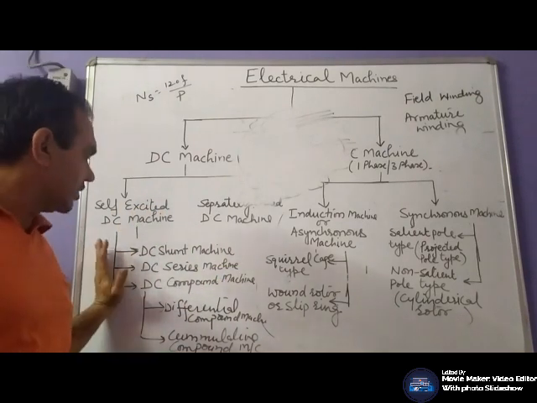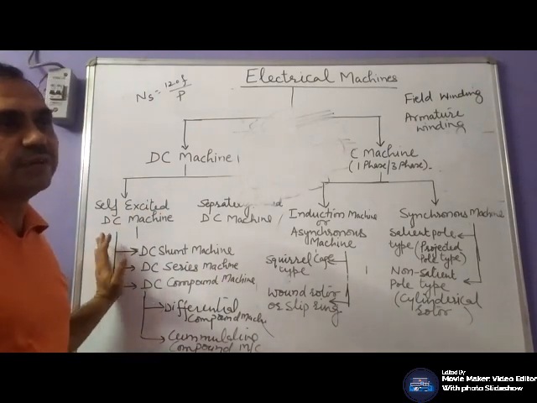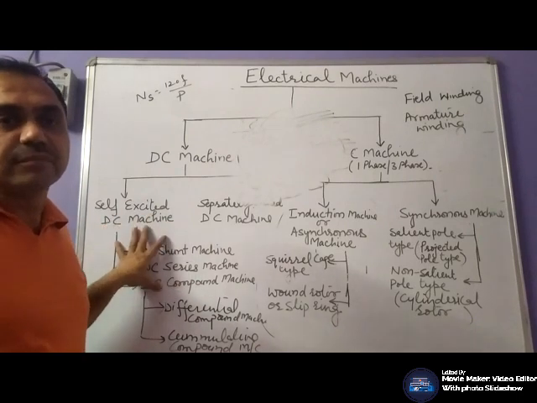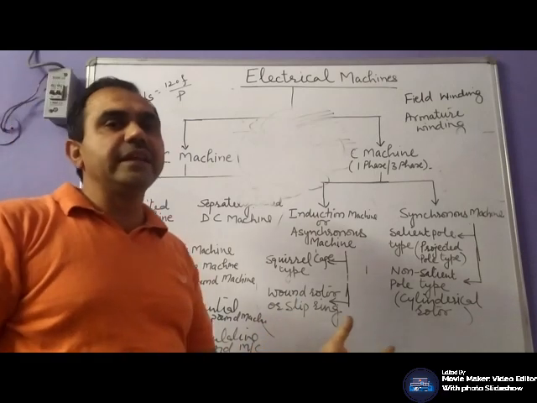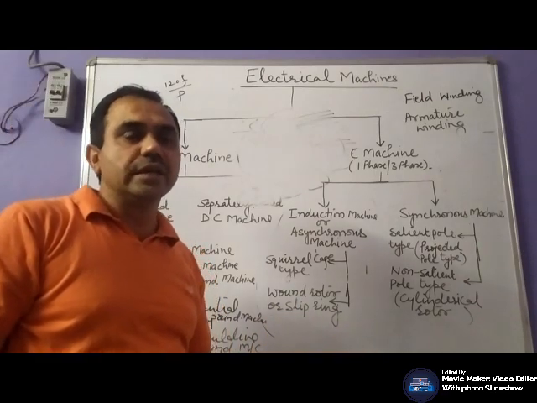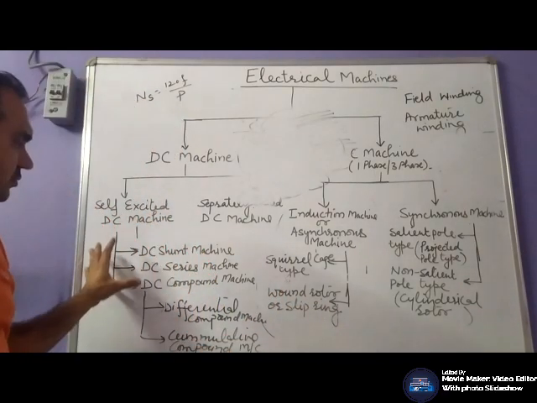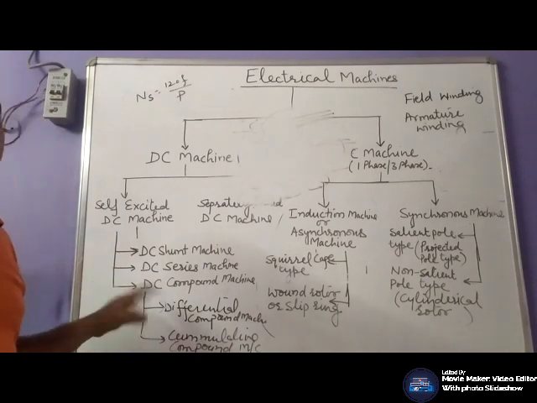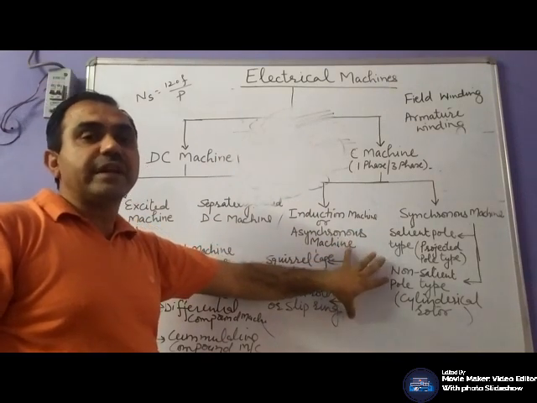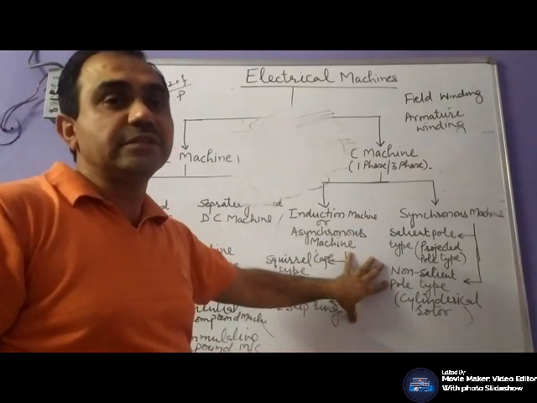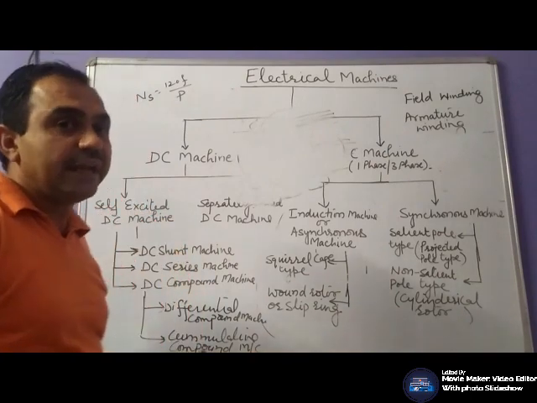So generally, in industrial application, your DC machine is used as a motor in earlier applications where we require very good speed control. We generally used DC machines, and these DC motors are still in existence. They are being used in electrical traction systems. Nowadays, as very good speed regulation or variation can be made in case of induction machine, that's why we started using induction machine.